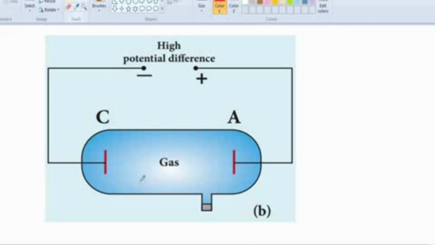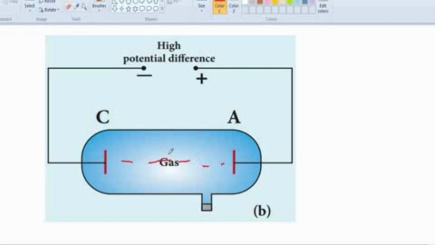Okay. So the irregular streaks go from cathode to anode, like a dotted line. Again the pressure is decreased, up to 10 mm of mercury.